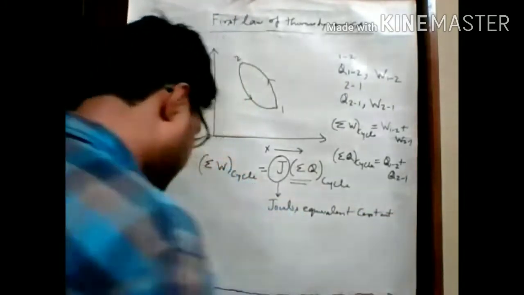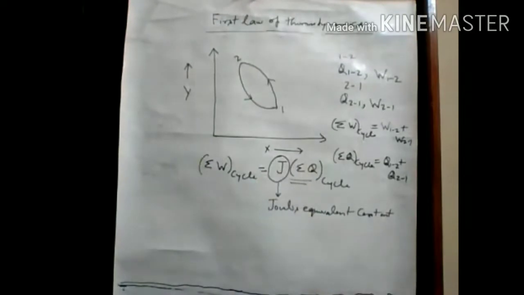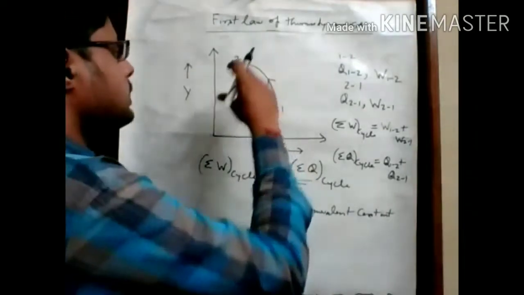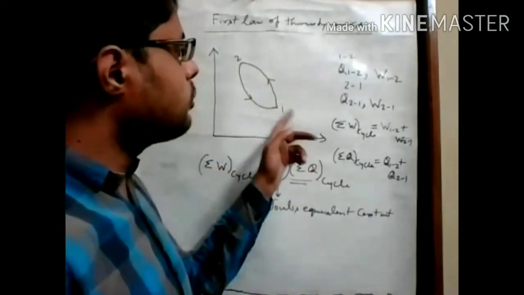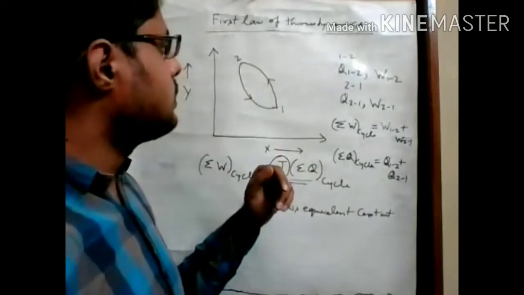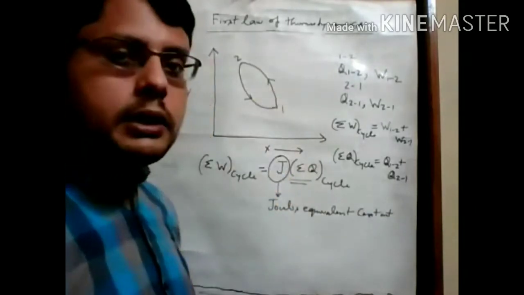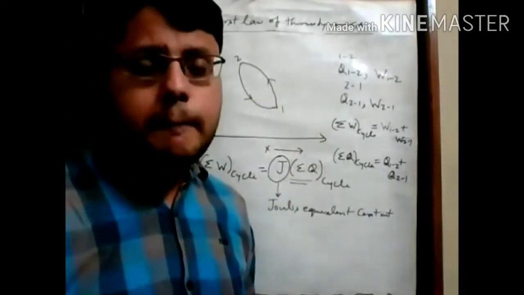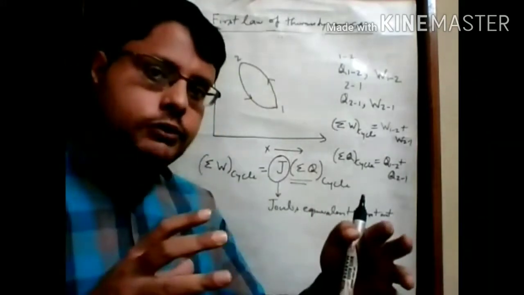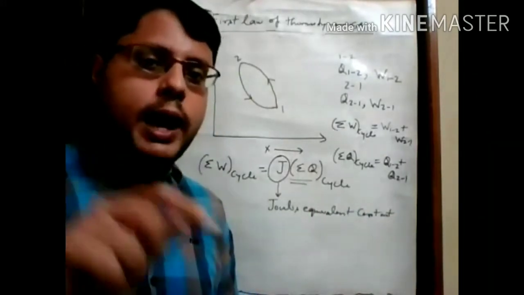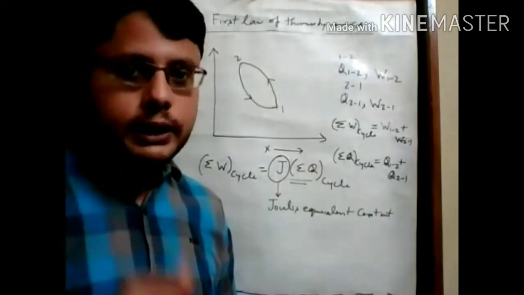What is its mechanical meaning? In this particular cycle, heat transfer is proportional to work transfer. So if you want to relate heat transfer with work transfer, you have to insert a constant.